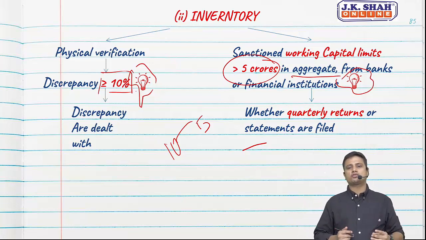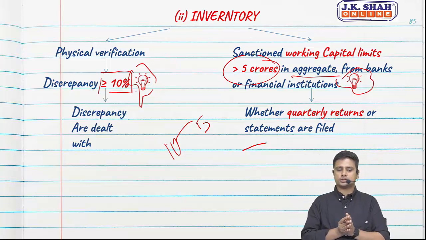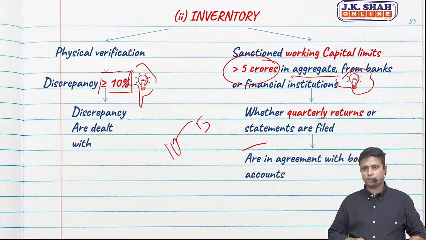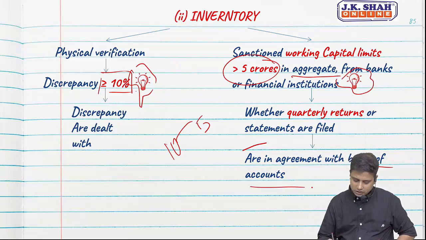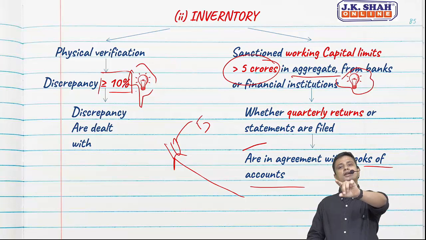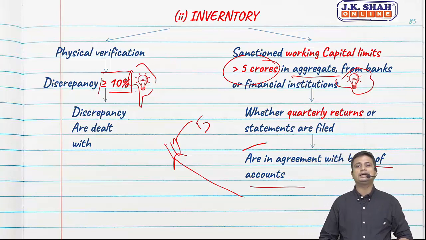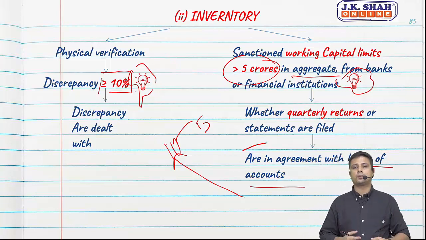Hence we are supposed to file the returns regularly. So we need to see whether the quarterly returns are filed. Not just that, we are also supposed to report whether they are in agreement with the books of accounts. We have stated to the bank we have stock of 10 crores, but we need to verify whether they are in agreement with the books of accounts, that we have not inflated or deflated. This is a very new provision where we need to report.